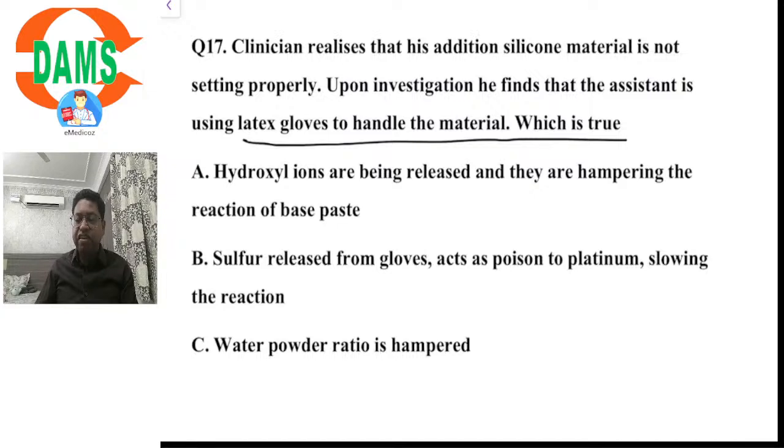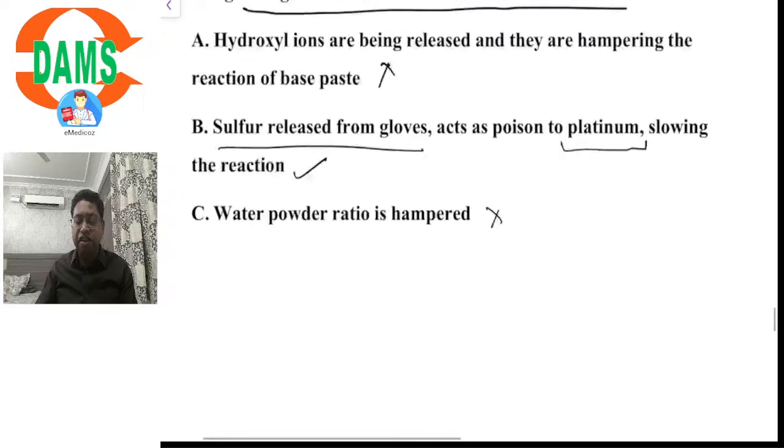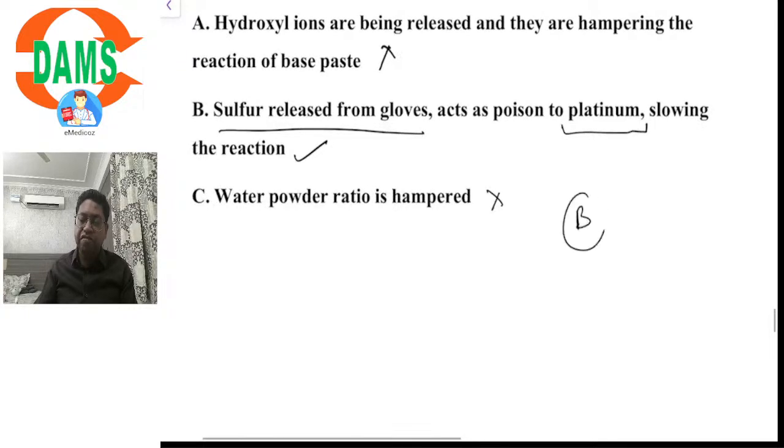Hydroxyl ions are being released and they are hampering the reaction of the base paste? No. Sulfur is released from the gloves, acting as a poison to platinum, which is a catalyst in addition silicone material, slowing the reaction. True. Water powder ratio is hampered? Not related. So option B would be the answer over here. A straightforward, simple question.